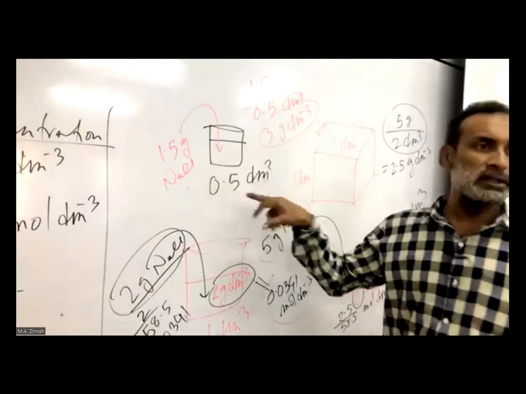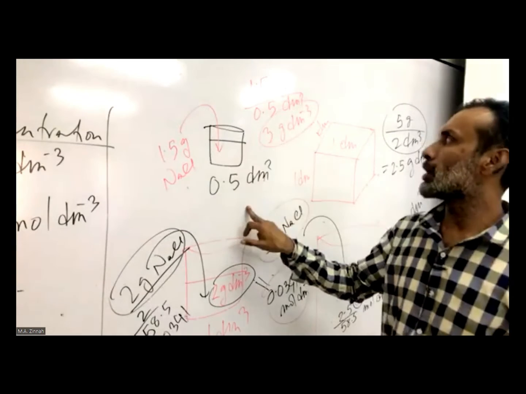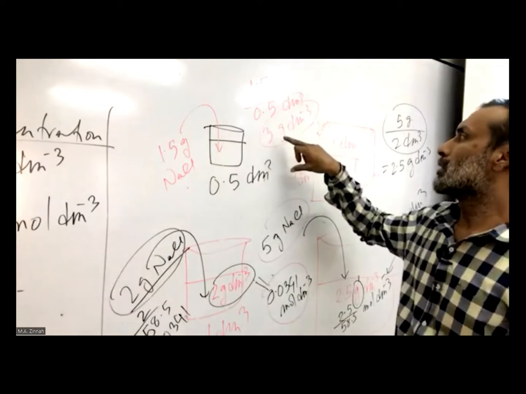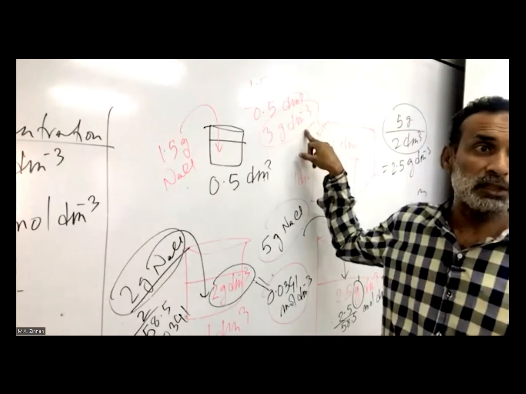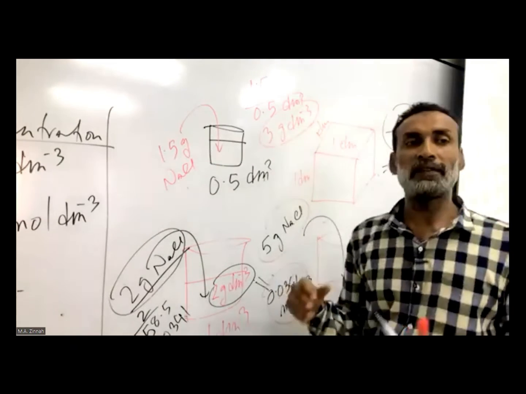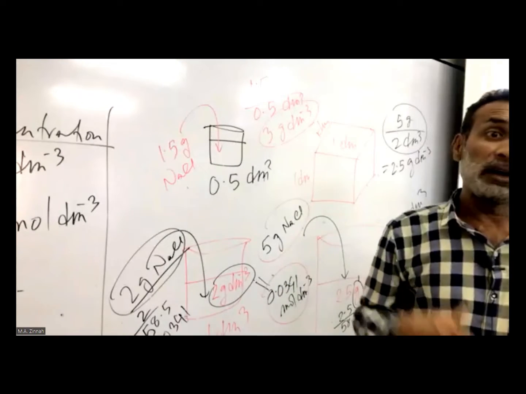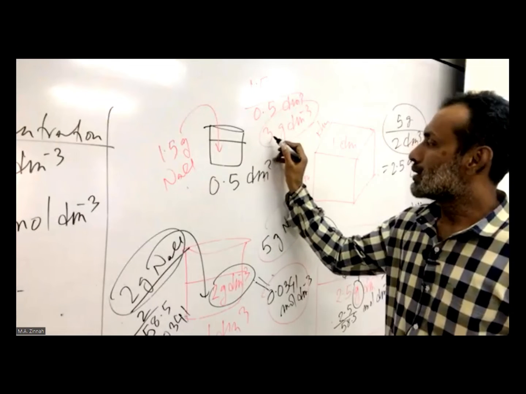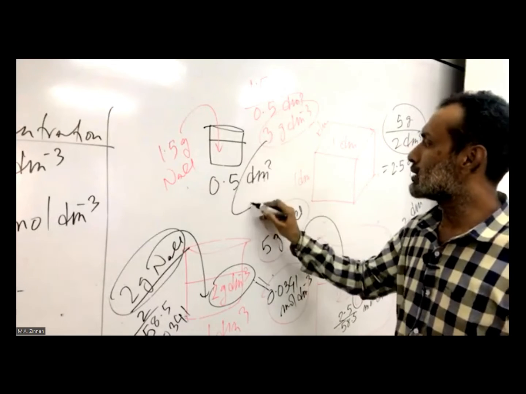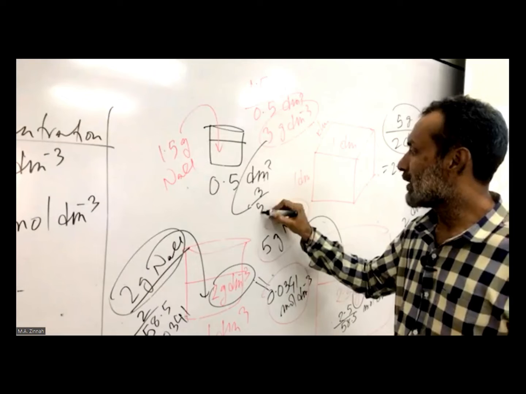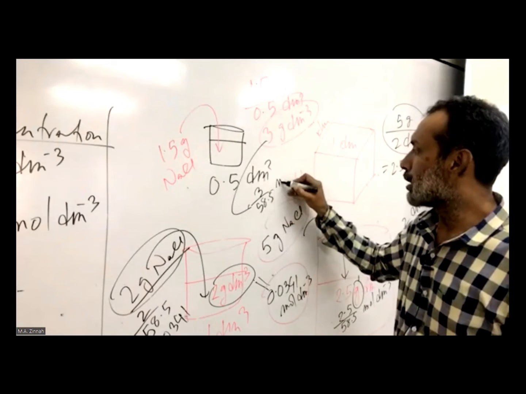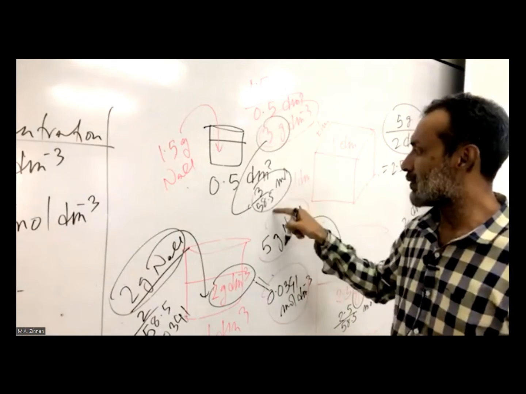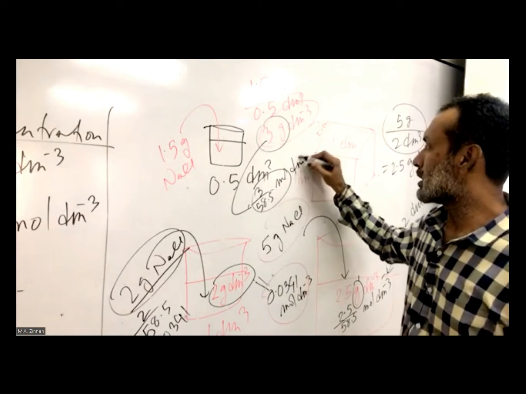So now look at this. This is given as dm cube, no problem. What's the gram? 1.5. What's the volume? 0.5. So we divide, we get 3 gram per dm cube. This is its concentration. So now if you need to convert this into mole per dm cube, তাহলে কি করতে হবে বলো? তাহলে এই যে 3 কে 3 divide 58.5, this is now mole. This was gram, 3 gram. This is now mole because I've divided with molar mass, but still they are per dm cube.